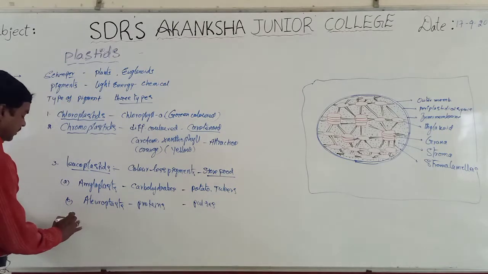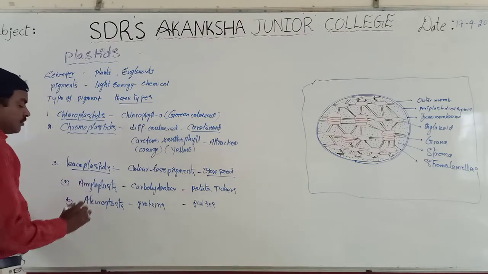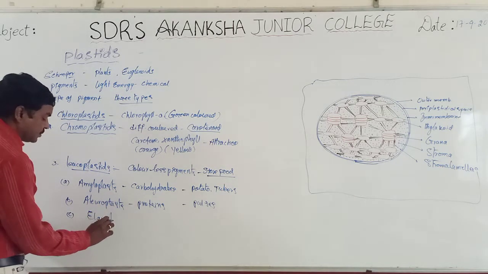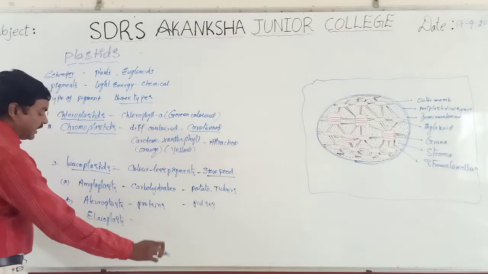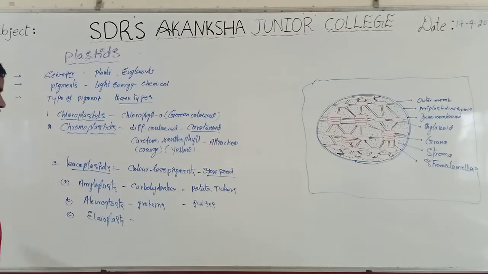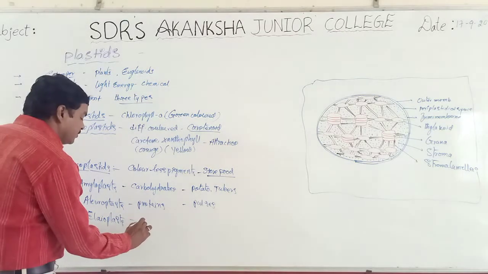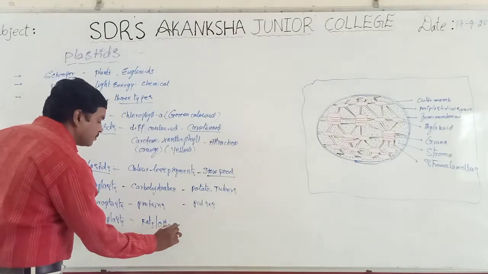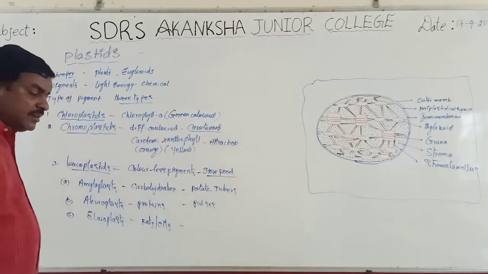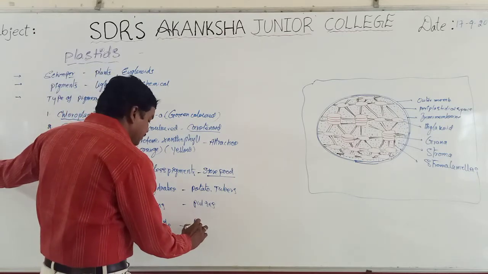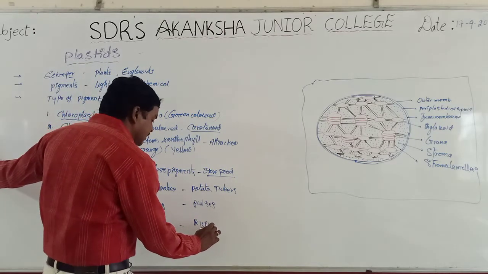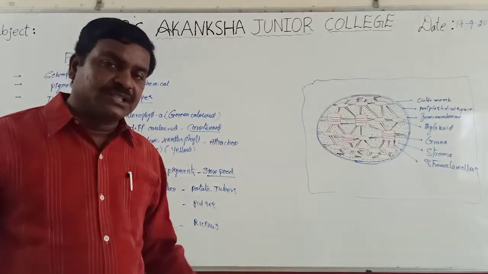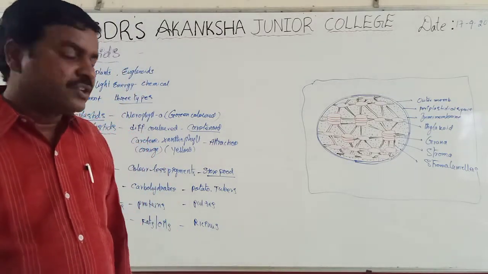At the same time, the third type of leucoplasts are called elaioplasts. They generally store fats and oils. Best examples: castor, which is one of the best examples of oil storage.